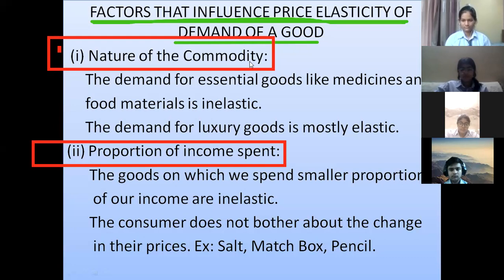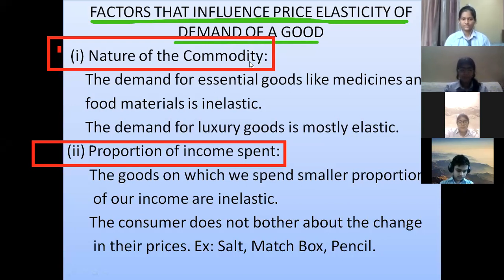But in the budget we also have some goods which consume a lot of portion of our income. For example, ghee, which costs almost 500 rupees per kilogram. I'm talking about desi ghee. Suppose every month I use 2 kilograms of ghee, but suddenly I observe that the price of ghee has increased from 500 rupees per kg to 700 rupees per kg.